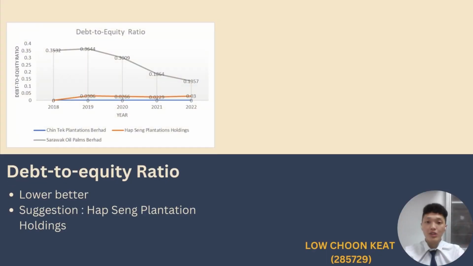Now, I will share about the leverage ratios. This is the first leverage ratio, which is the debt to equity ratio. In general, the lower the debt to equity ratio, the better for the company's leverage performance. In this figure, investors should consider Hapsing Plantation Holdings because of its reasonable and acceptable debt to equity ratio. Despite increasing, the ratio remains lower than Sarawak Oil Palms Berhad, indicating lower financial risk and fewer debt obligations. Chintek Plantation has the lowest debt to equity ratio, which is 0, but it may experience difficulties in expanding its operations due to limited access to finance through debt. Thus, it is not considered.